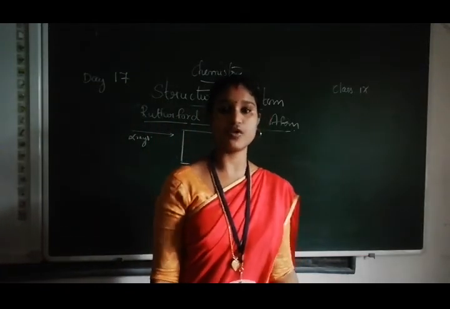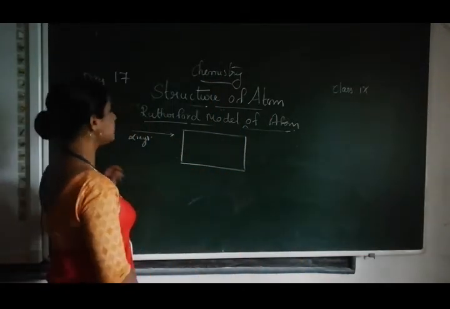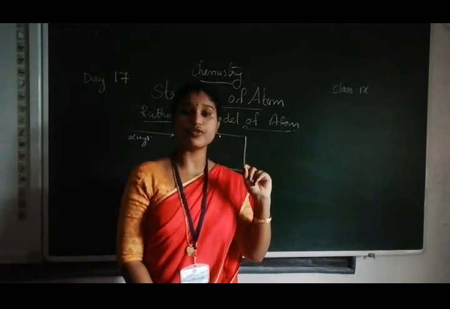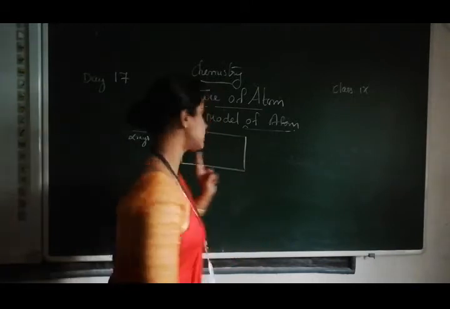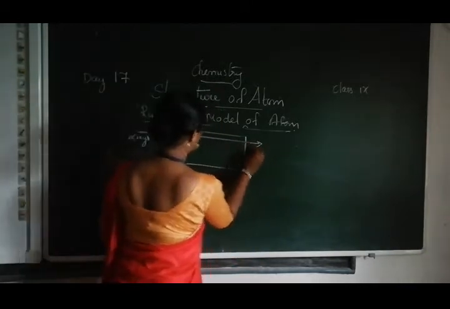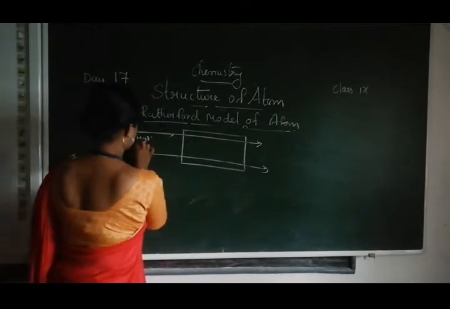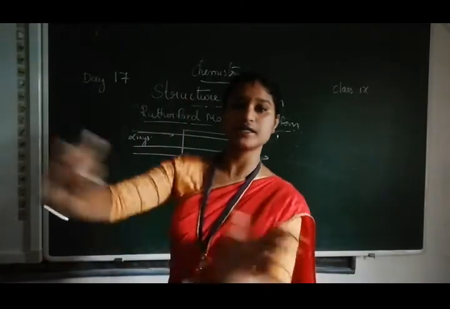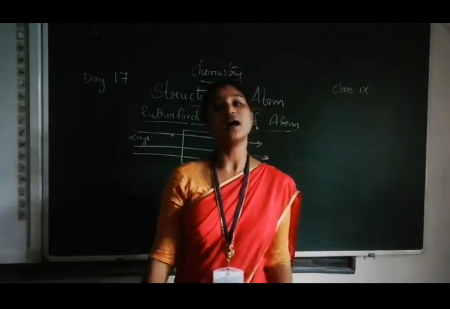Alpha rays are allowed to pass through this golden foil, and Rutherford observed, first, that most of the alpha rays pass through the golden foil.